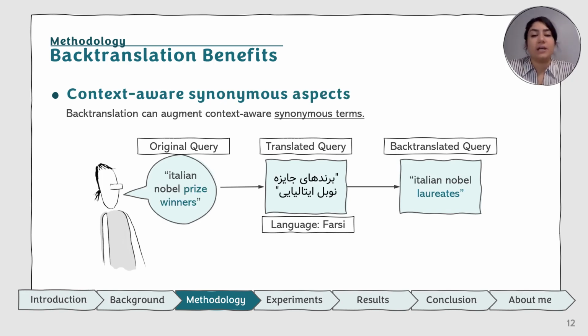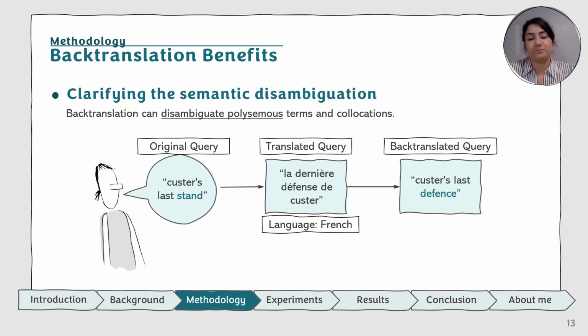Next, it's going to help to add more related terms. For example, here we got the query Italian Nobel Prize winners. After back translation, we're going to have Italian Nobel laureates. The word laureates here is more related to winning a prize as opposed to other words such as champion or medalist. Next, we have Custer's last stand. After back translation, we're going to have Custer's last defense. The word defense here is more related to the words war and battle as opposed to other meanings such as upright body position or maybe a political stand.